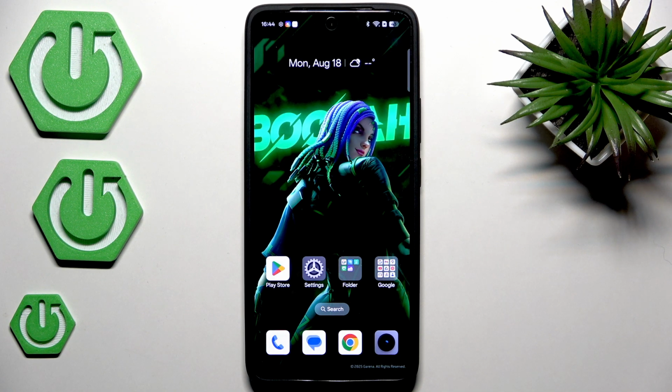Hi everyone, in front of me I've got REALME P3 Ultra and let me share with you how to change date and time on this device.